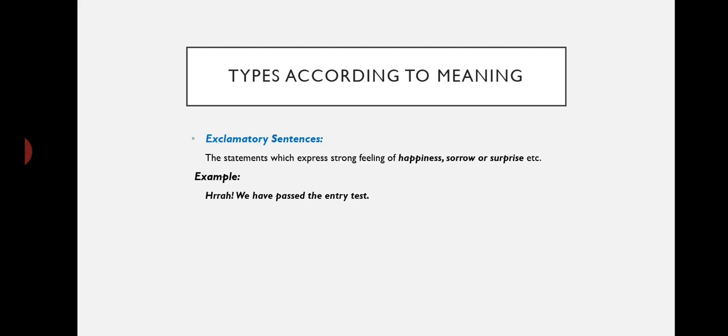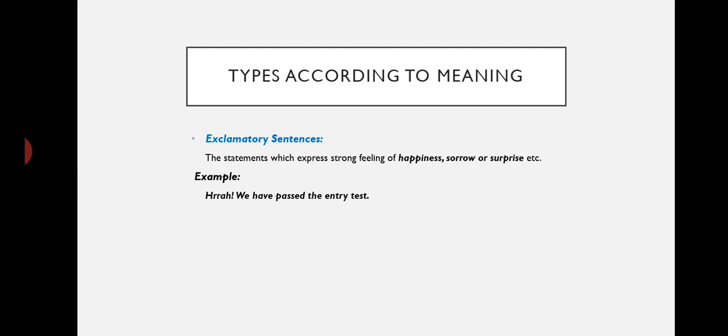The last one, which comes under the types according to meaning, is exclamatory sentences. As you know very well, these are the statements which express strong feelings of happiness, sorrow, or surprise. For example, hurrah, we have passed the entry test. This is your exclamatory sentence. So by now we are done with 5 types of sentences according to meaning.